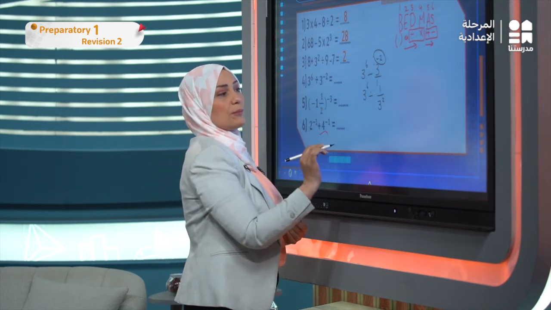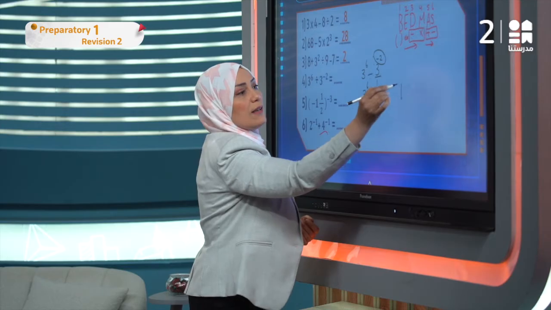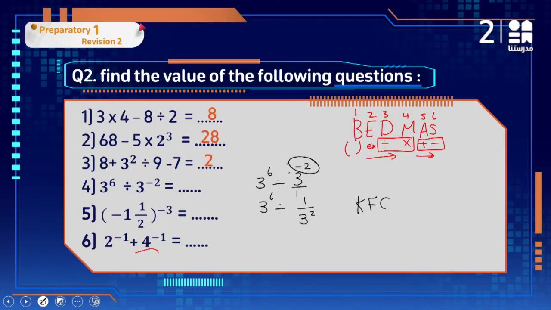Now we have division. In division, KFC. KFC, what does it mean? Keep the first number as it is. Flip the second number. It is 1 over 3 to the power of 2, so it becomes 3 to the power of 2 over 1. C is for change the division to multiplication. Now we have multiplication: 3 to the power of 6 times 3 to the power of 2, which is 3 to the power of 8, because we have to add 6 plus 2.